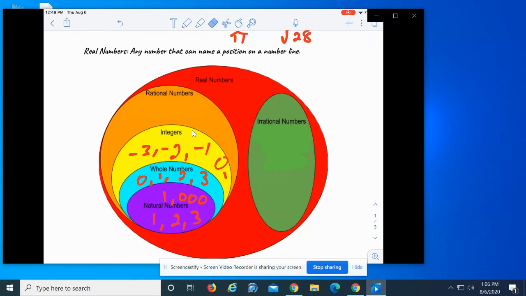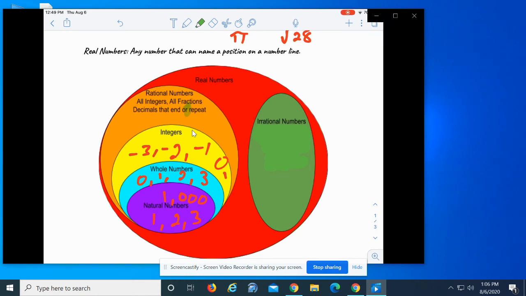Rational numbers are all integers, and they're also all fractions. They can be decimals that end or repeat. The word or there is pretty important. It doesn't have to do both. It only has to do one. If it ends, it's rational. If it repeats, it's rational.